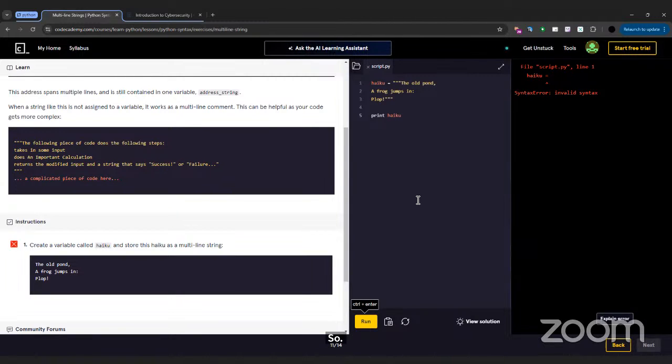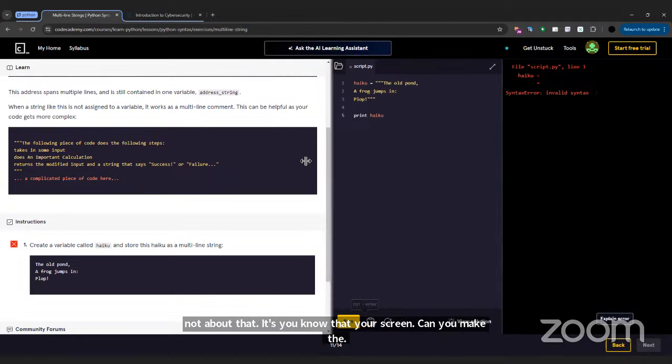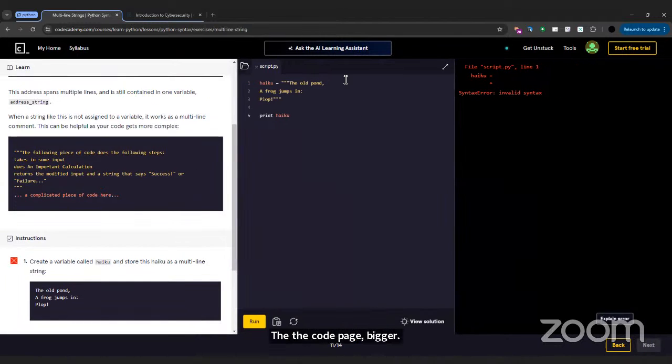Jimmy, do you have an idea of what to do? It's not about that, it's your screen. Can you make the code page bigger? Okay. Yeah. Okay. Problem.